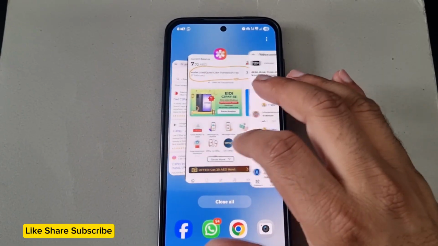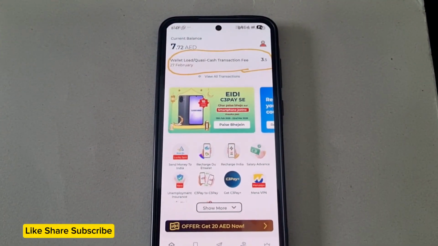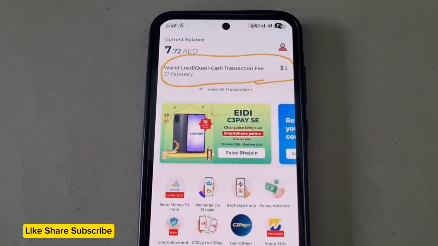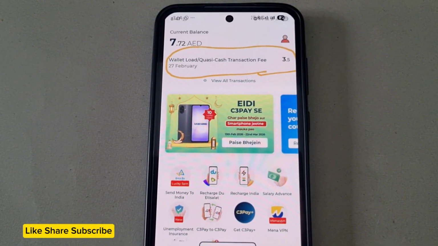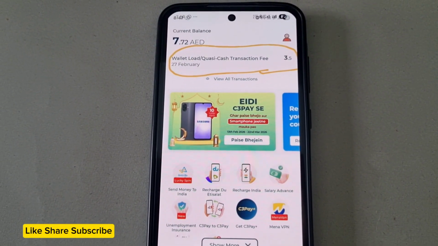So regarding the WhatsApp message that my friend has sent, it is the same thing: he has been charged 3.5 AED because he used TapTap Send to send money home.